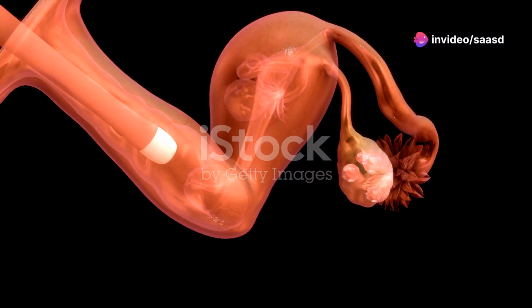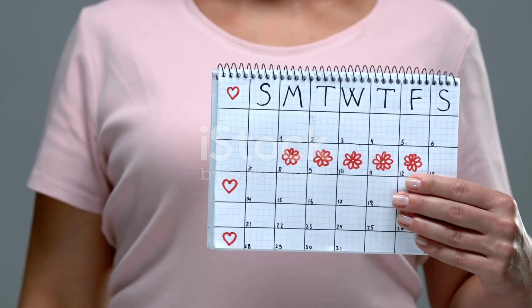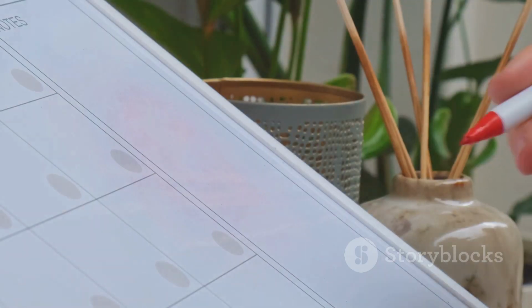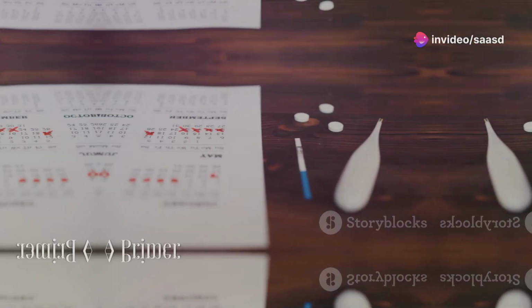Understanding ovulation is key when trying to conceive. It's the time when an ovary releases an egg, ready for fertilization. Knowing your ovulation window, those few fertile days each month, increases your chances of getting pregnant. This essay will guide you through the how-tos of identifying this crucial period.